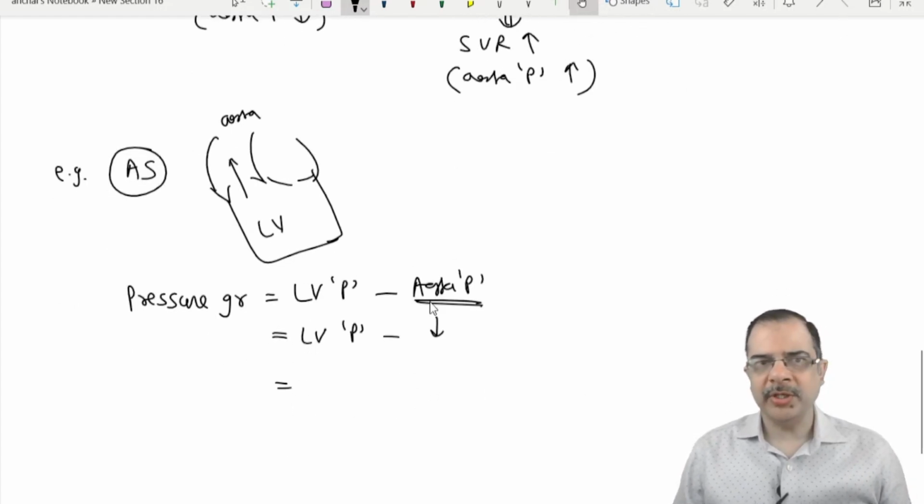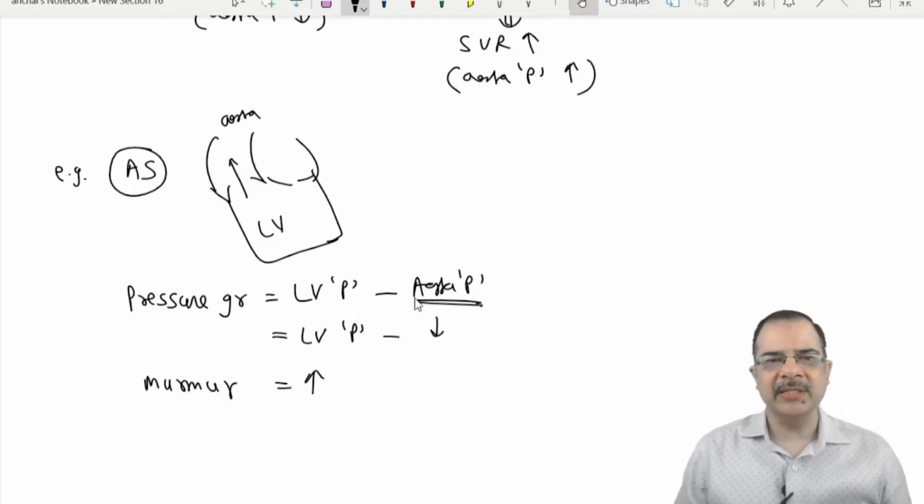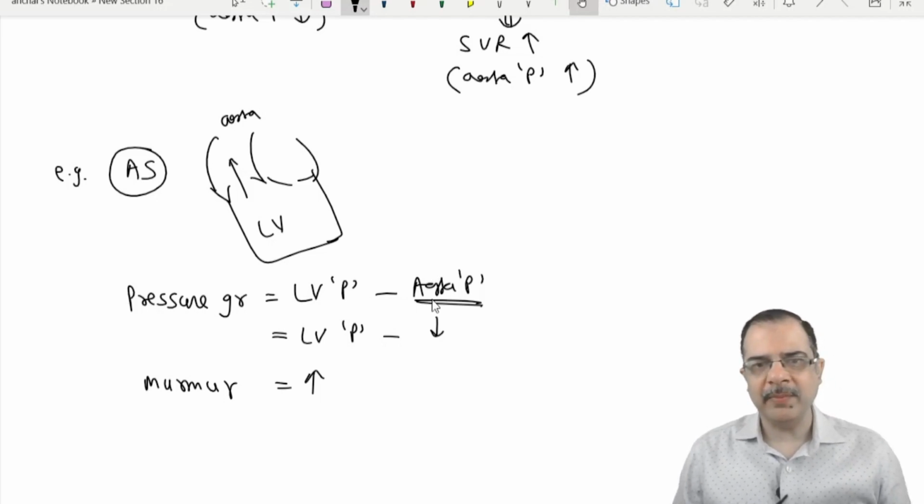If aorta pressure is reduced, this difference will increase. The pressure gradient will increase, and the murmur will increase. If the pressure gradient is increasing, the murmur will also increase. This is just simple mathematics. If aorta pressure is reduced, this equation shows the gradient is increasing.